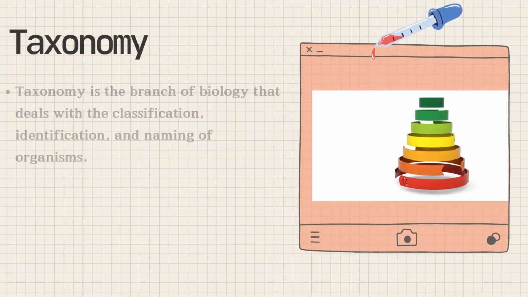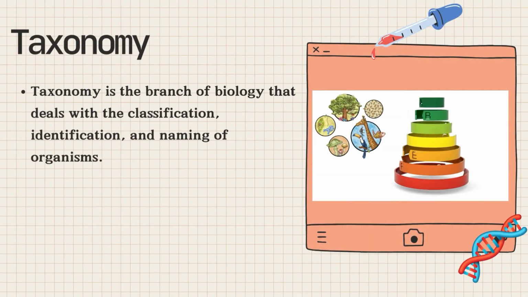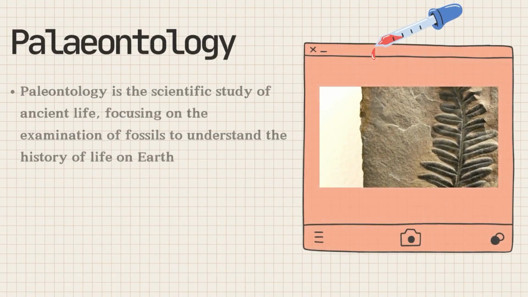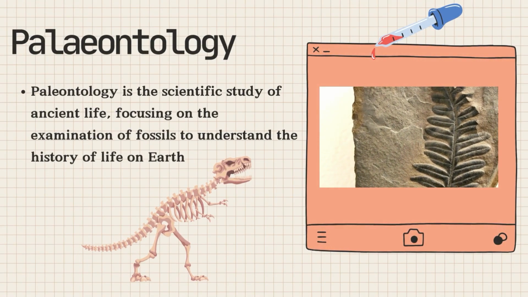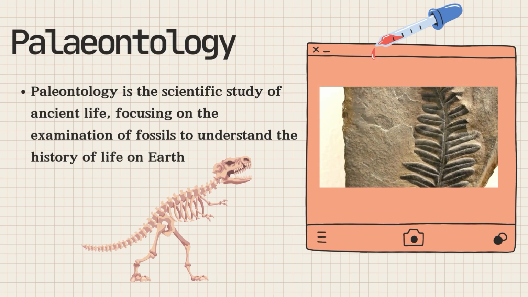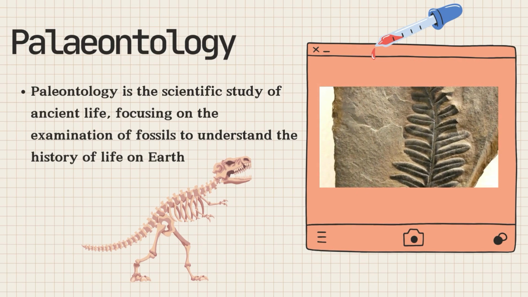Taxonomy. Taxonomy is the branch of biology that deals with the classification, identification, and naming of organisms. Paleontology. Paleontology is the scientific study of ancient life, focusing on the examination of fossils to understand the history of life on Earth.